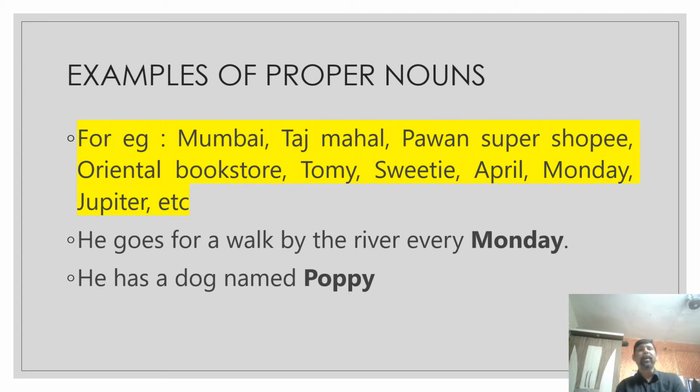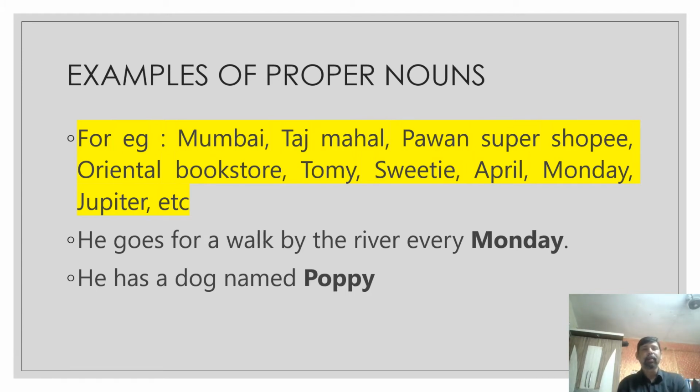For example, Mumbai is a proper noun. Taj Mahal is the name of a monument or a building. It's a proper noun. Pawan Super Shop is the name of a grocery store. It's a proper noun. Oriental Bookstore is the name of a bookstore, so it's a proper noun. Tommy is the name of a dog. Sweetie is the name of a cat. April is the name of a month. Monday is the name of a day. Jupiter is the name of a planet. So they are all proper nouns.